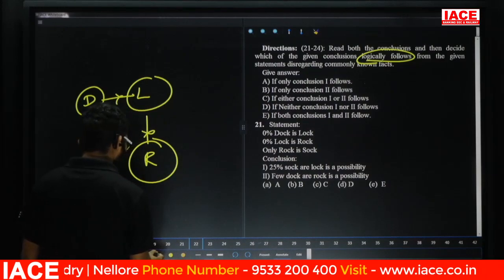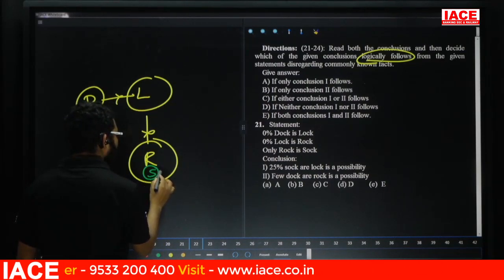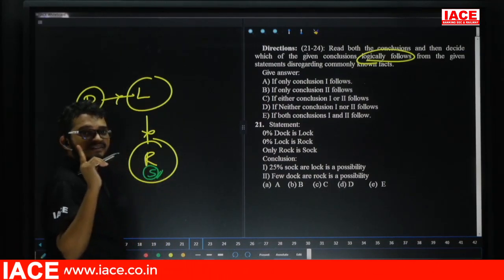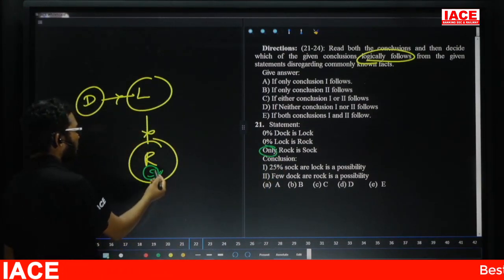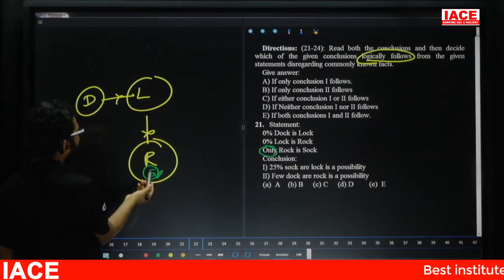Friends, check here. All sock is a rag. That means from sock to the remaining, we have a negative relation. Why? Because here they mention only. That means only sock is a lock. Only sock is a dog.